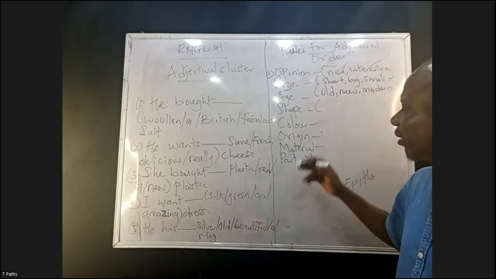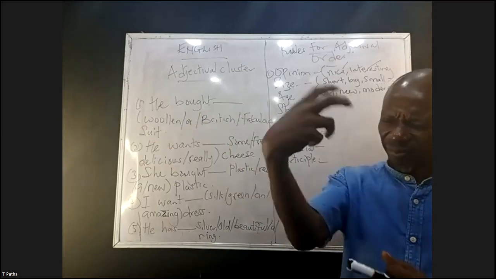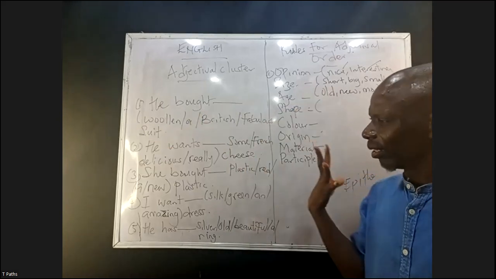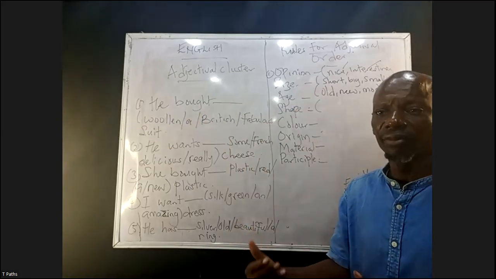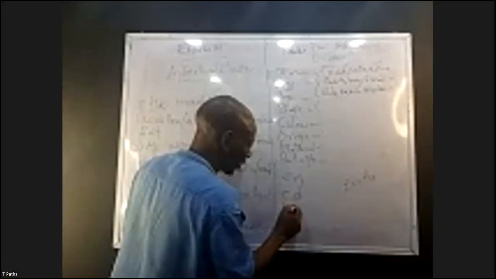Then when we talk about origin, origin simply means the nationality of the object. Lagosian, Nigerian, Portuguese. They all fall under origin. Then material. Is it cotton? Is it rubber? Is it nylon? Then participle is an adjective used to qualify the noun. They normally end with en, ed, or ing.